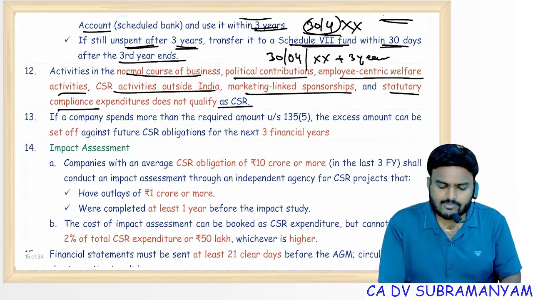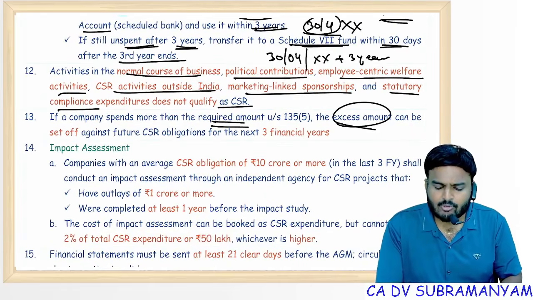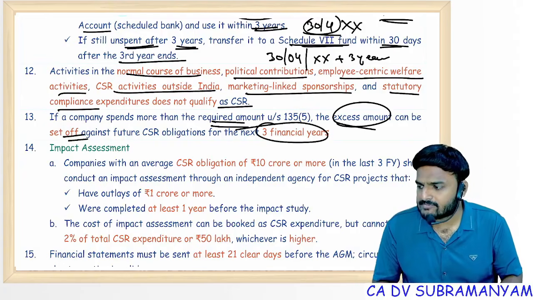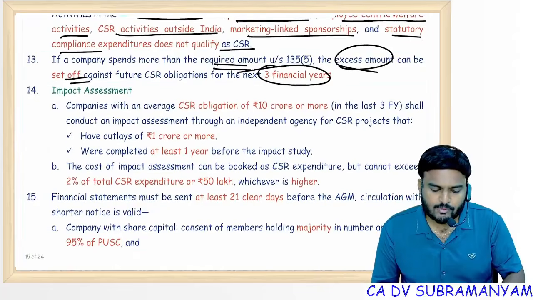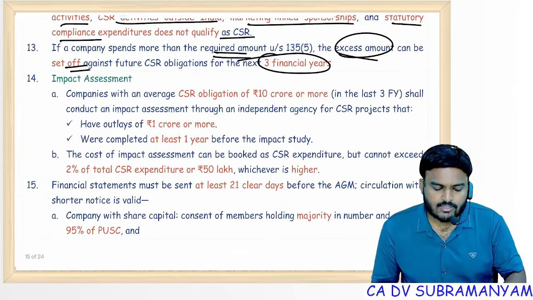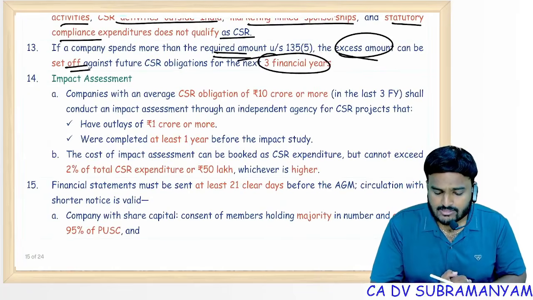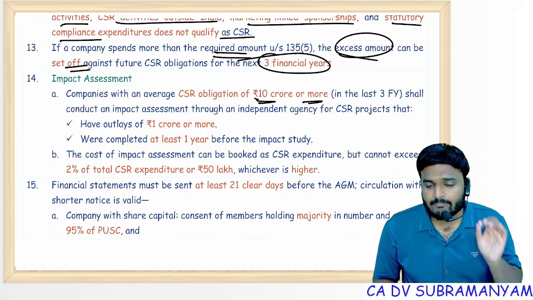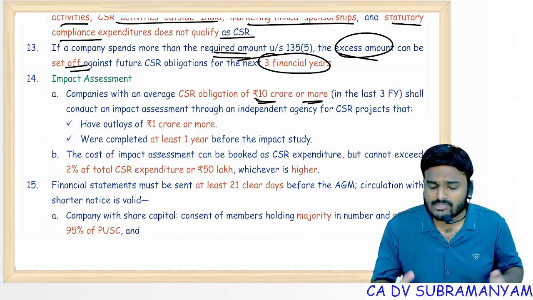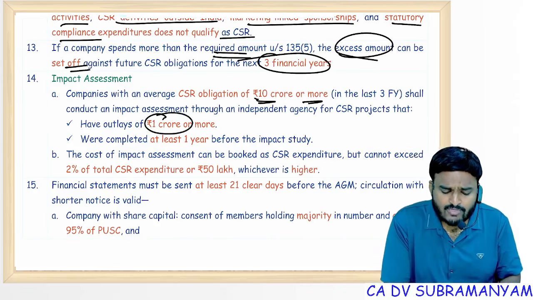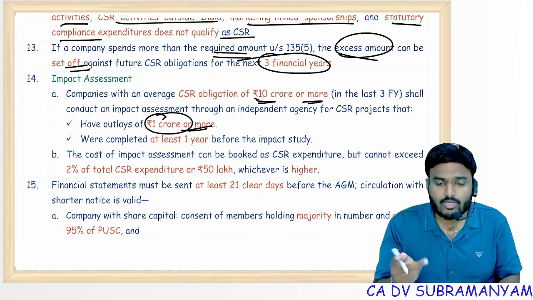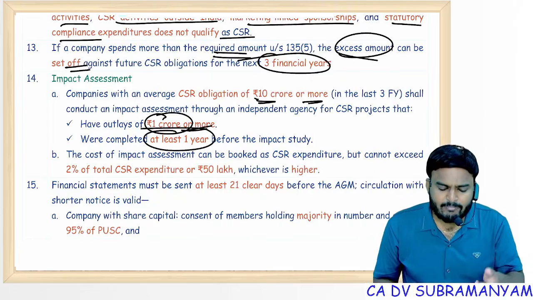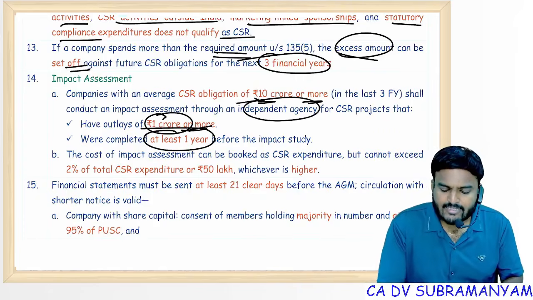If a company spends more than required amount, then excess amount can be carried forward and claim set off within the next 3 financial years. Next, companies with an average CSR obligation of 10 crores or more, impact assessment is compulsory. Impact assessment is not applicable for all the projects, but the project on which you have spent 1 crore or more, and already the project has completed 1 year back. Then an independent agency will conduct an impact assessment.